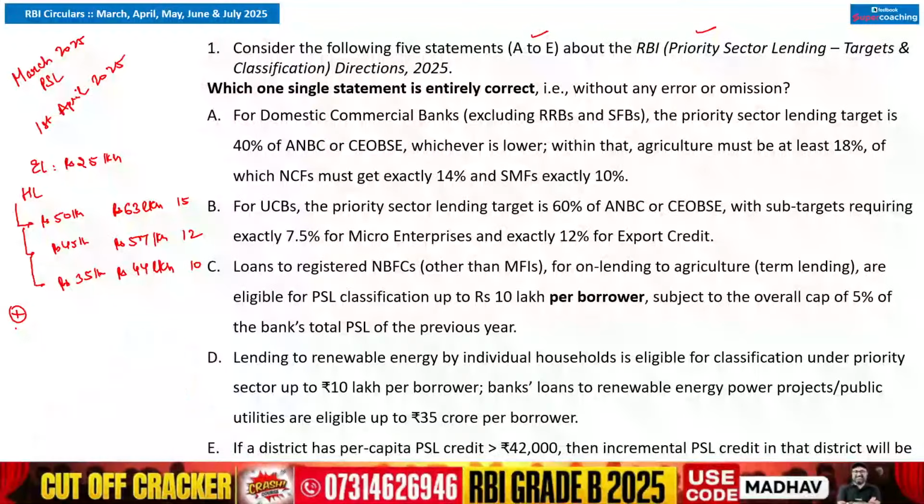The next point which I would like to add in this particular discussion is regarding the social infrastructure. In case of social infrastructure, earlier the limit was 5 crores which has been revised to 8. Earlier the limit was 10 crores which has been revised to 12 crores. So in case of health infrastructure, 10 to 12. In case of all the other social infrastructures, a 5 to 8 crore revision has been done. The next point is renewable energy. 35 crore rupees of borrowing can be done for a project, but for an individual, this limit is 10 lakh rupees. I guess the rest of the criteria are almost the same.